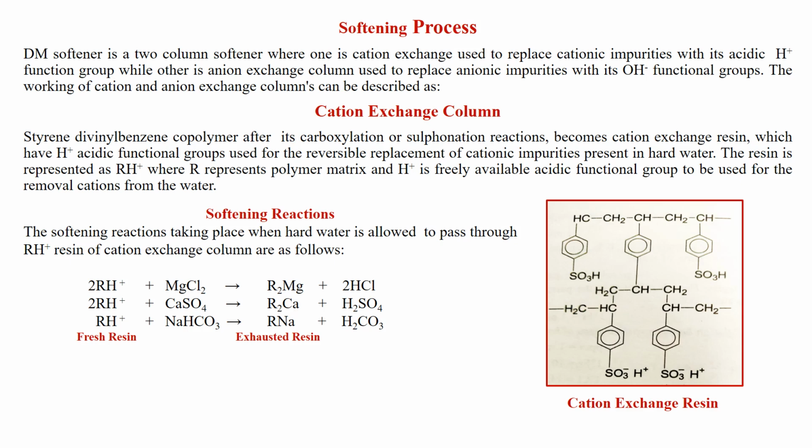Now when water passes through the resin, the cations, magnesium, calcium, sodium or any other cation present in the hard water, are attached to the resin, and as per the reactions it has been shown that the cations are removed but the acids like HCl, H2SO4 or H2CO3, means hydrochloric, sulfuric and carbonic acids, are added into the